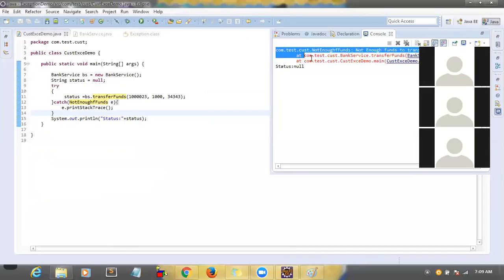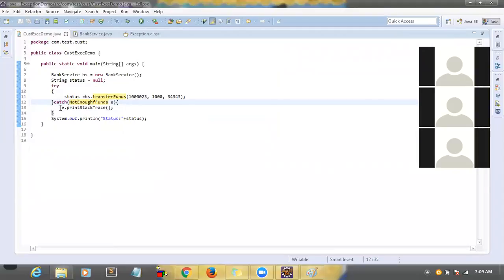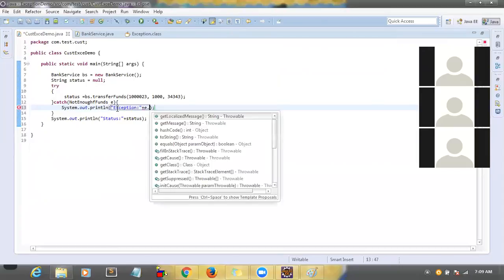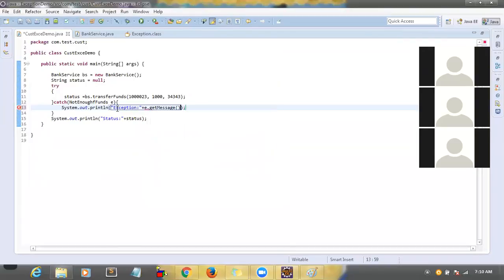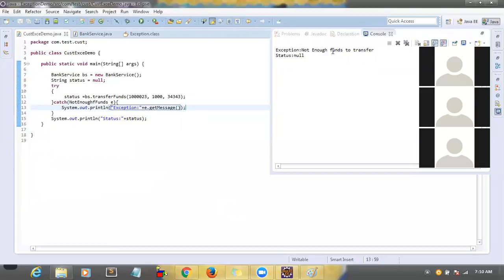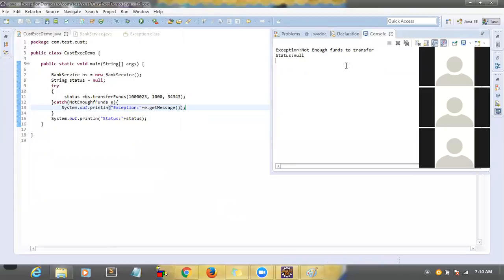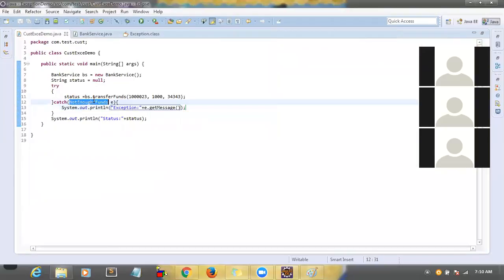If you don't want to display this message at the client side, then you can display clearly, write system out here, and then exception colon. So what is the exception message? Just try to display only the exception message. E dot get message, correct? Right. Now if you run it one more time, you will get not enough funds to transfer. This is very clear, right? So like that you can write your own exceptions. So this is my own exception, not enough funds, correct?